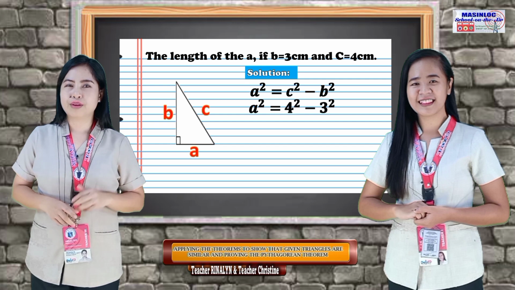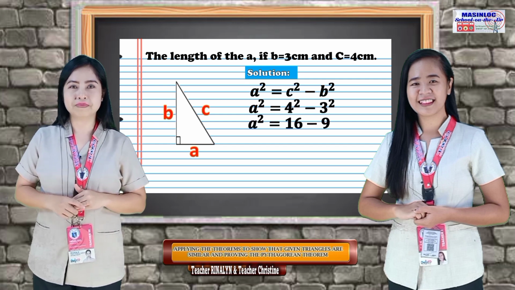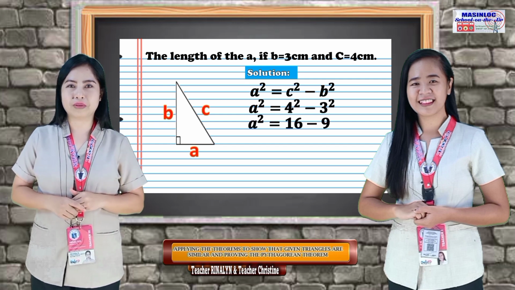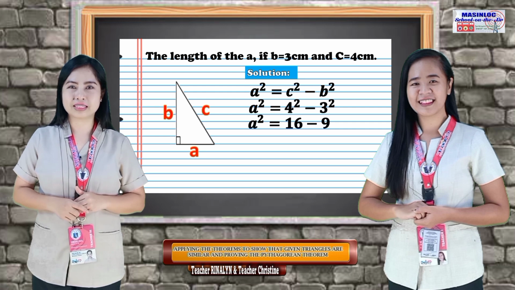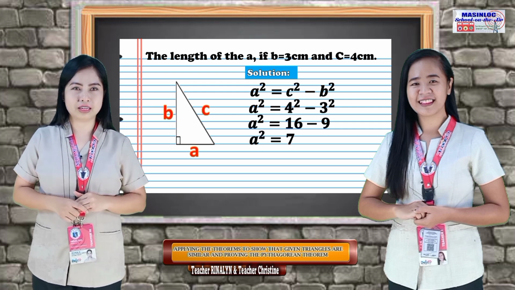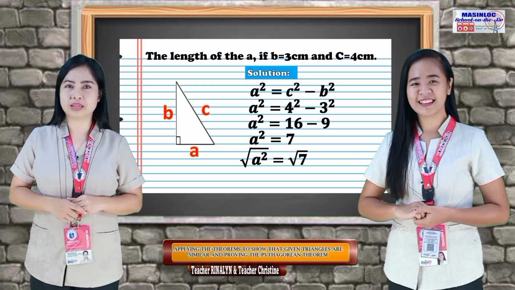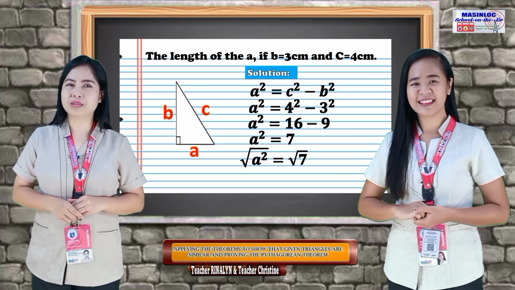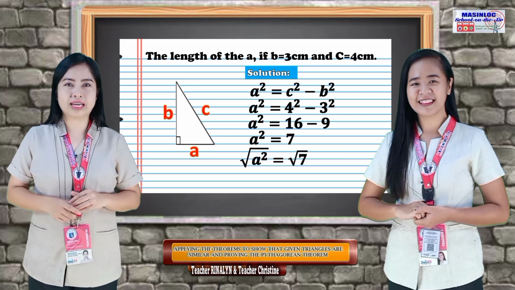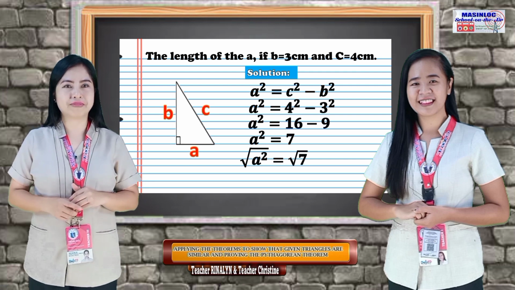Let's simplify. 4 squared equals 16 and 3 squared equals 9. Next, 16 minus 9 equals 7. Then, we now have a squared equals 7. To simplify the equation, we need to get the square root of a squared and 7.